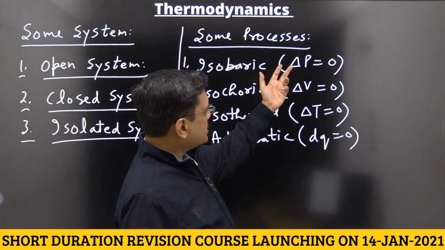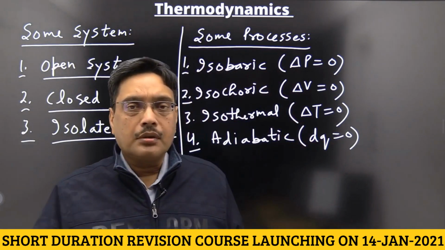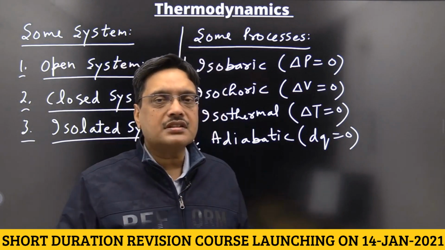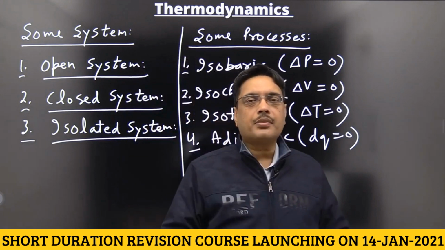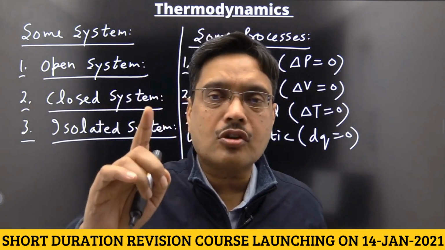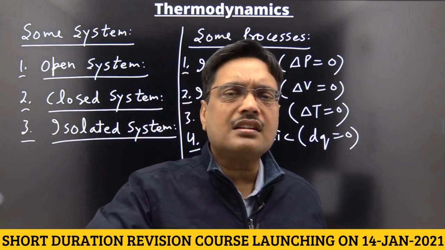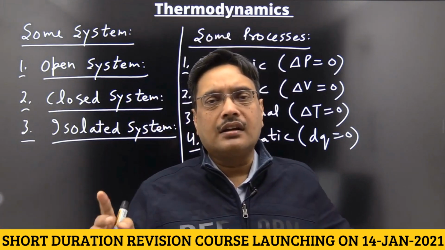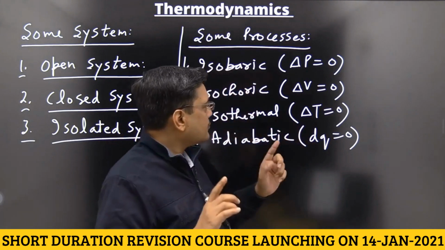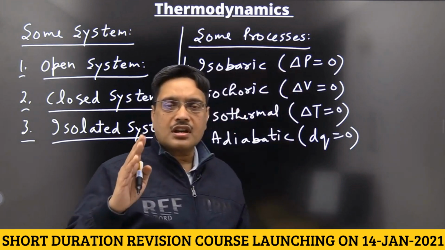Actually, why do we put delta here and dq here? Basically, state functions are those which do not depend on the path of the system. They depend on initial and final states only. The final state is attained in any manner, it doesn't matter, but it depends on initial and final states only. That is why we give the sign delta in state functions.